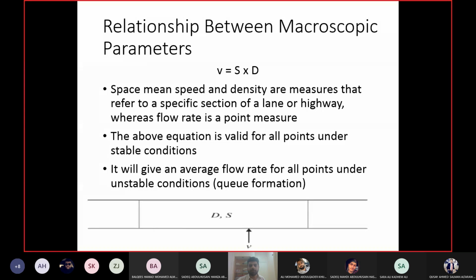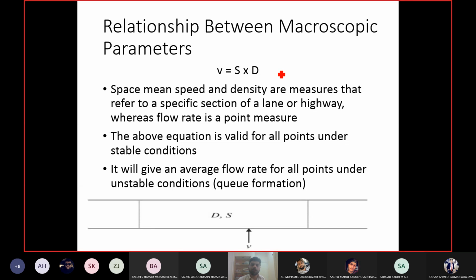Now, what is the relationship between macroscopic parameters? The three macroscopic parameters, flow, speed, and density. The relationship is given here. You can see the equation on the top. V means flow, S means speed, and D means density. So flow equals speed into density. This is known as the basic equation of traffic flow theory. This is the main equation on the basis of which all other equations related to traffic flow are derived. We will derive it in the next class, but this is the main equation here.